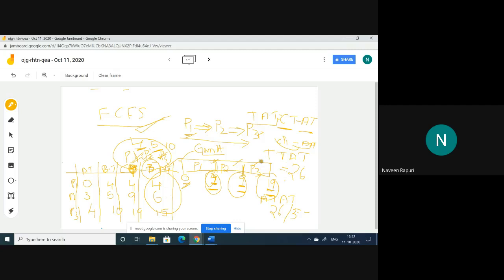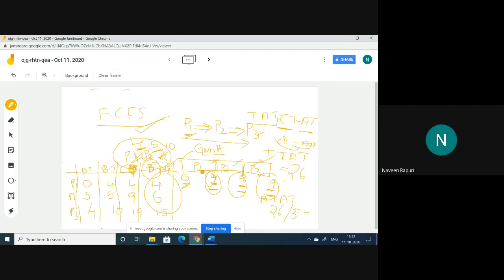To get the total turnaround time, add all the turnaround times. And to get the average, divide the total turnaround time by the total number of processes. So this is the criteria to calculate the turnaround time.